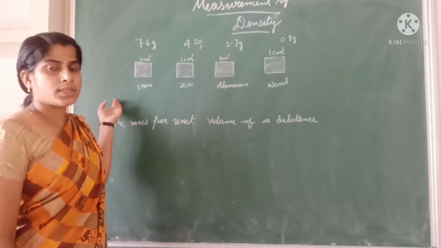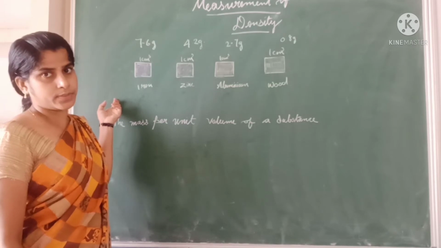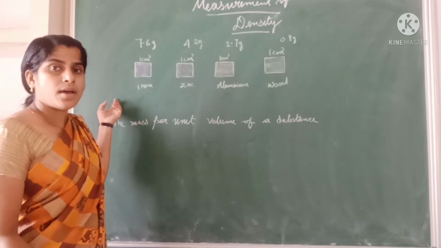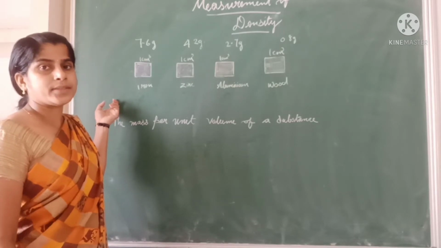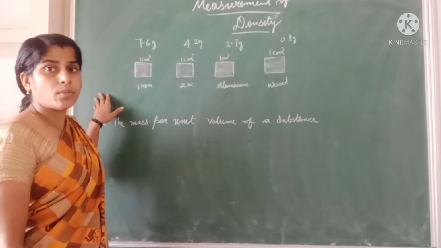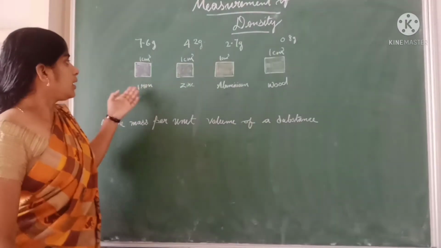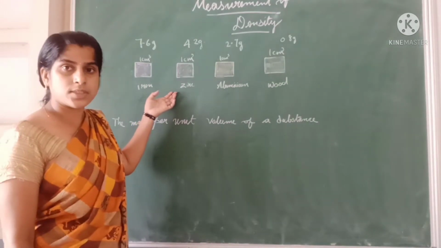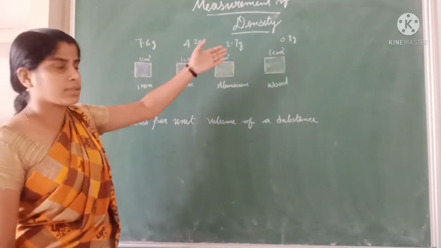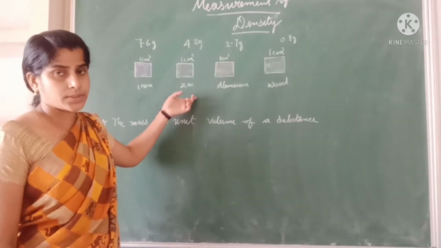Yes, very good. The mass or weight depends upon the atoms or molecules contained in the matter. Equal volumes of different substances have different masses.